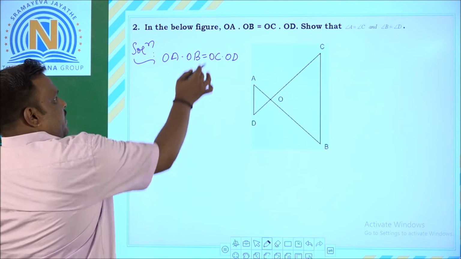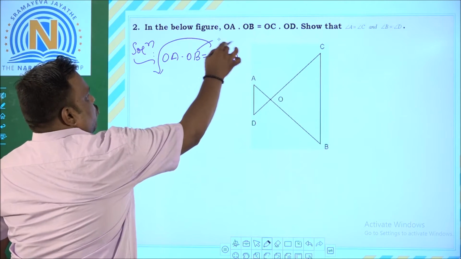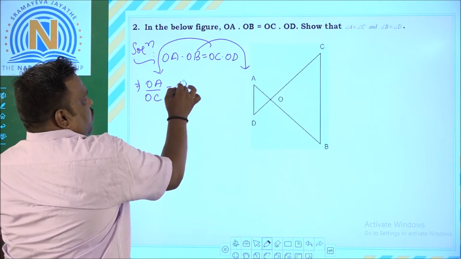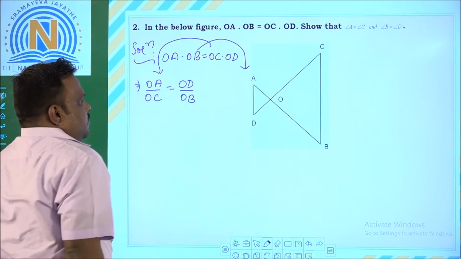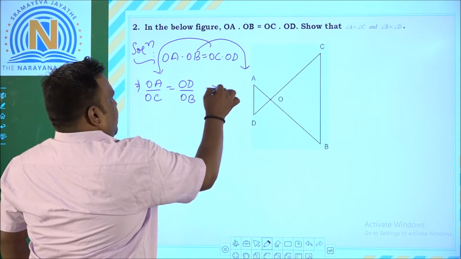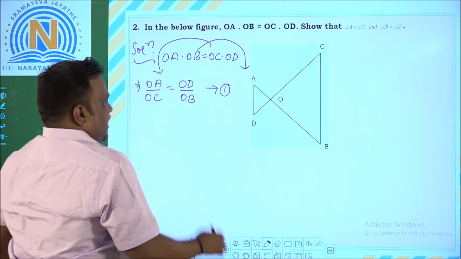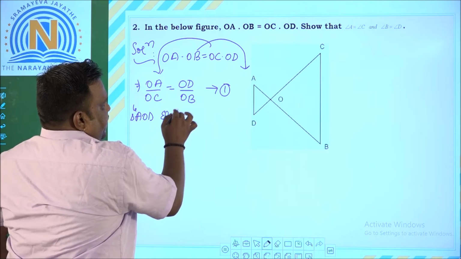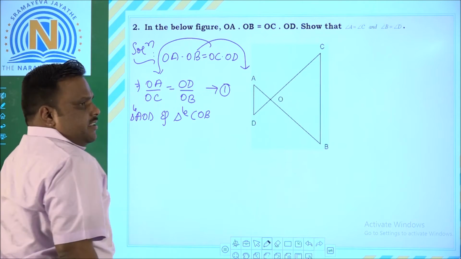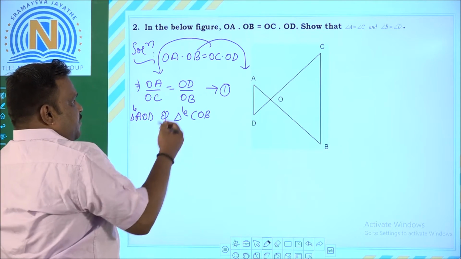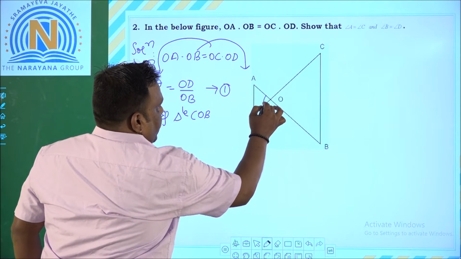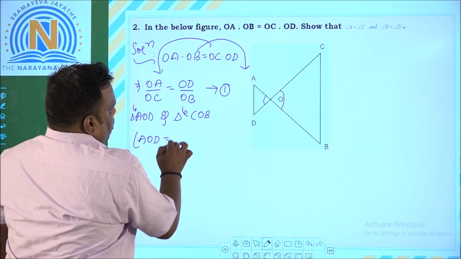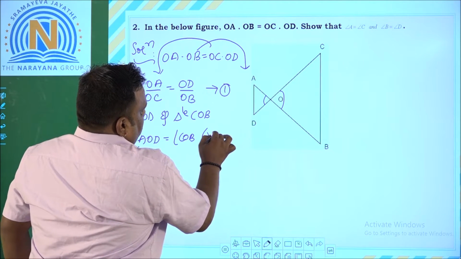So one small adjustment here. Bring OC to the LHS and take OB to the RHS. So what I am left with is OA by OC is equal to OD by OB. Right? Name this as equation number 1. Now consider triangle AOD and triangle COB. These are the two triangles we have. If you observe properly, angle AOD will be equal to angle COB, vertically opposite angles.